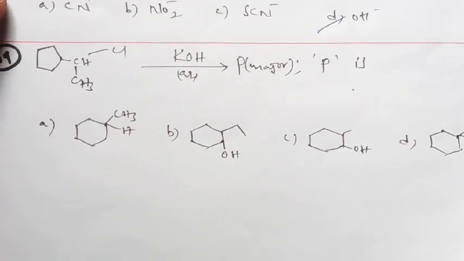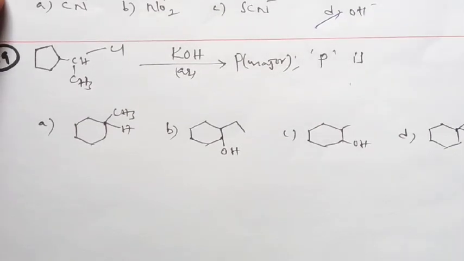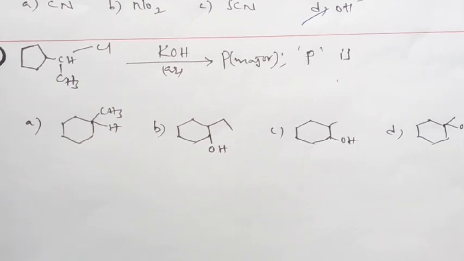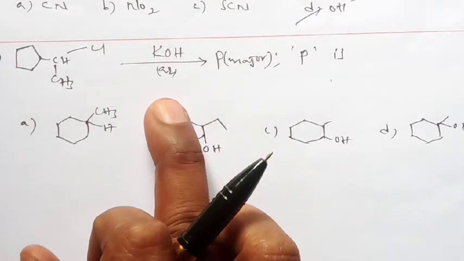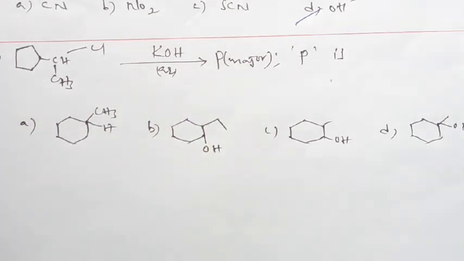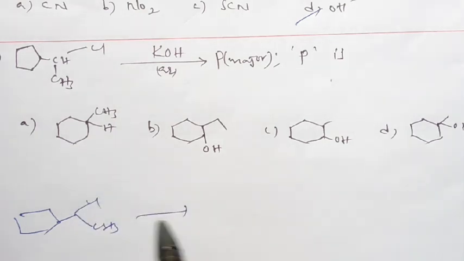Now look at the next question. This is also one of the important models, very simple. One compound is given, in the presence of aqueous KOH, P is formed. What is that P? Here, if you observe the reaction, they have given CH3Cl. First it will form the corresponding carbocation.